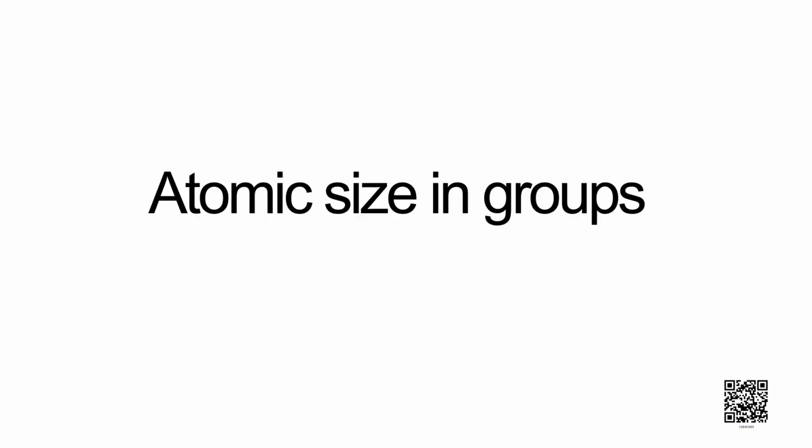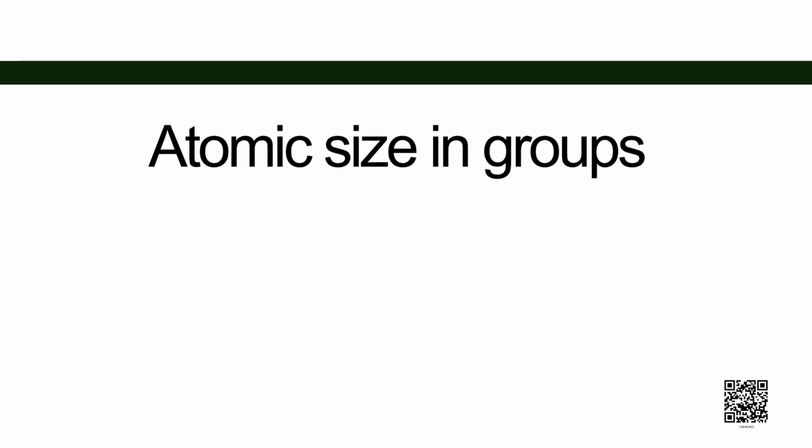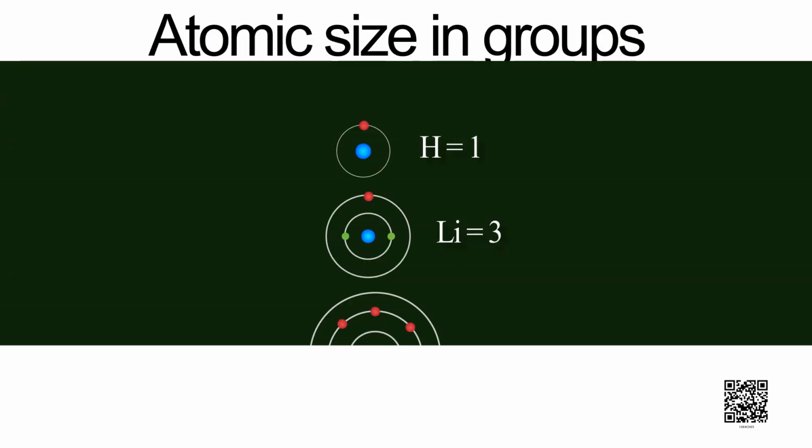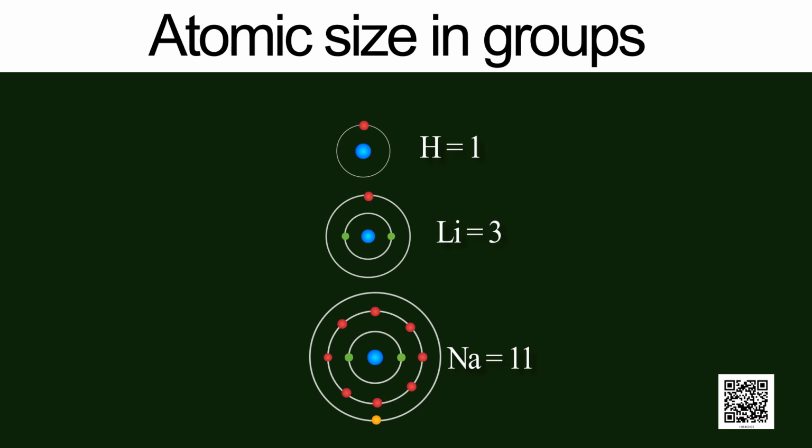Now, let us discuss about atomic size in groups. Dear students, if you have a look to the elements present in first group, you will see hydrogen, lithium, sodium, potassium, etc. are there. The size of atom increases on moving down in a group. This is because of increase in number of shells in each element.